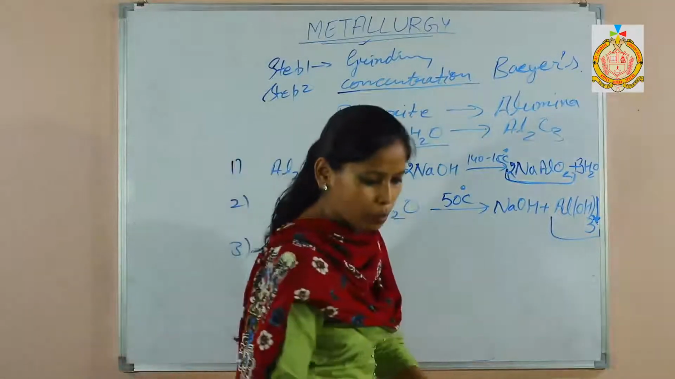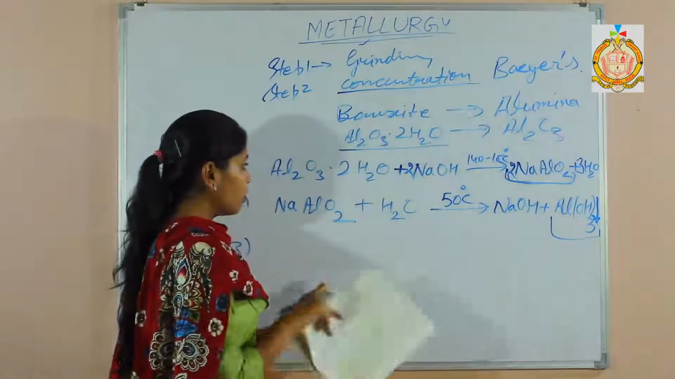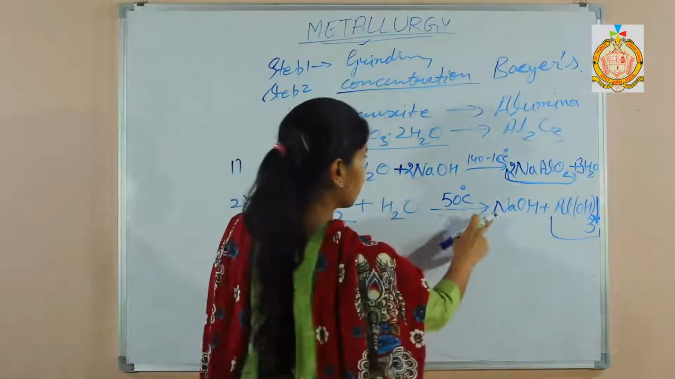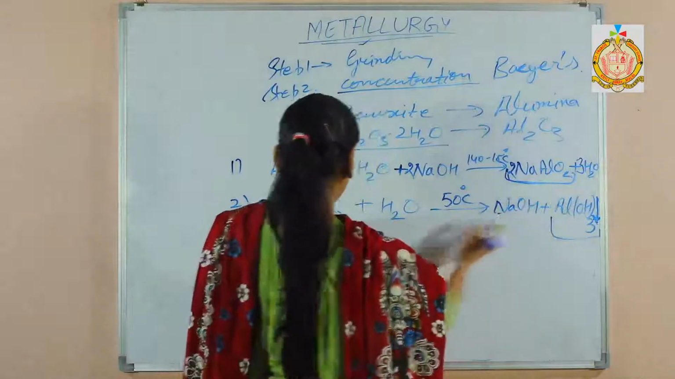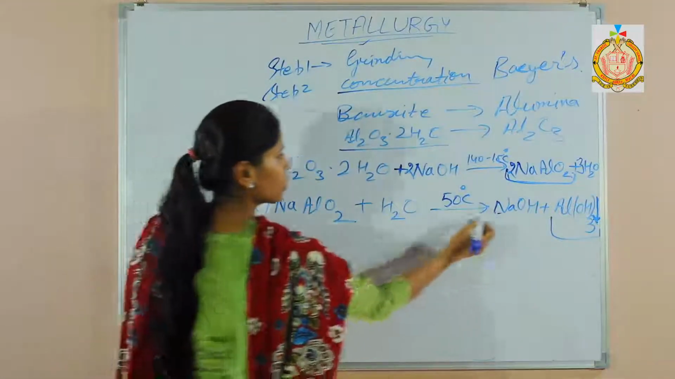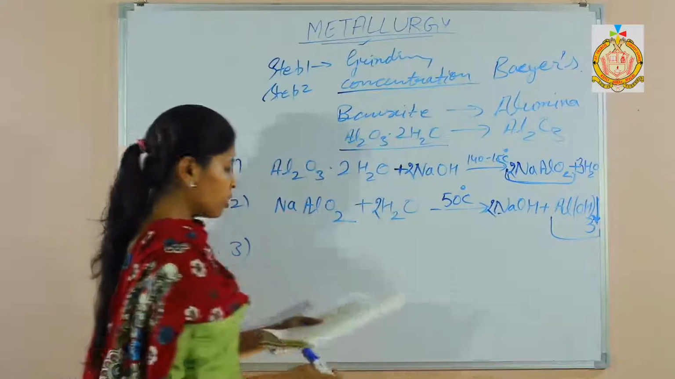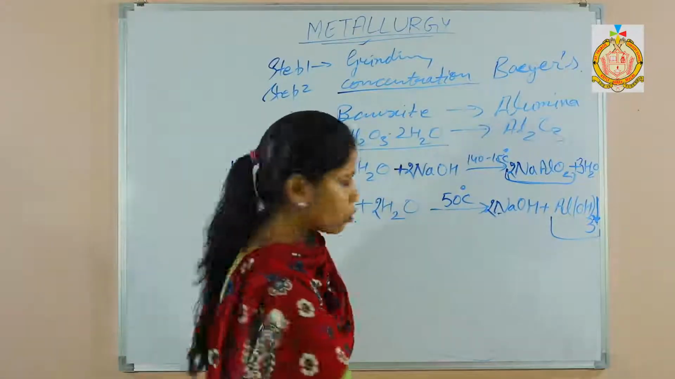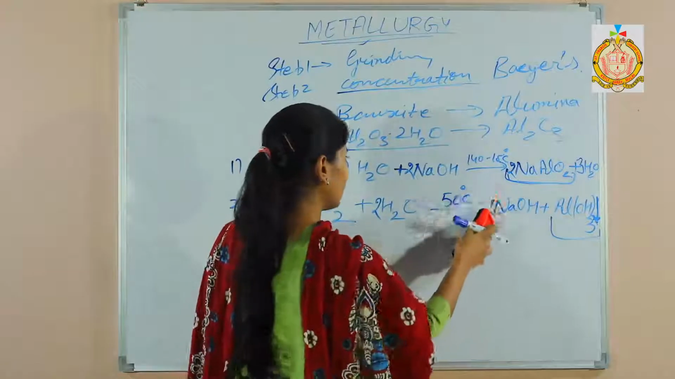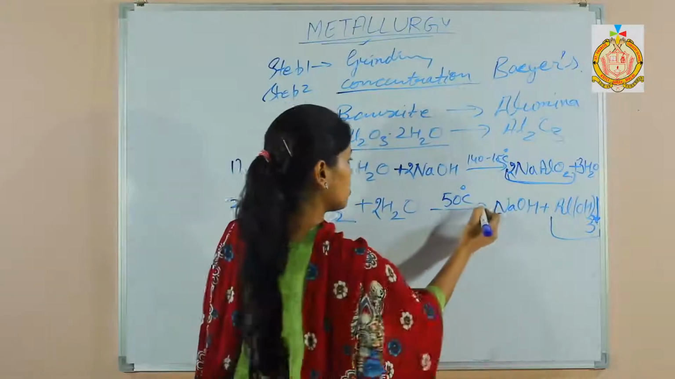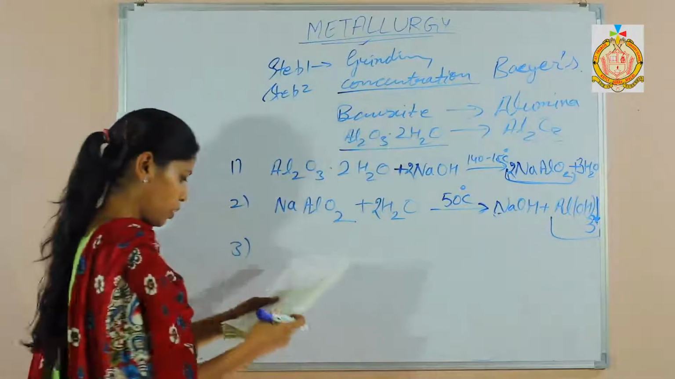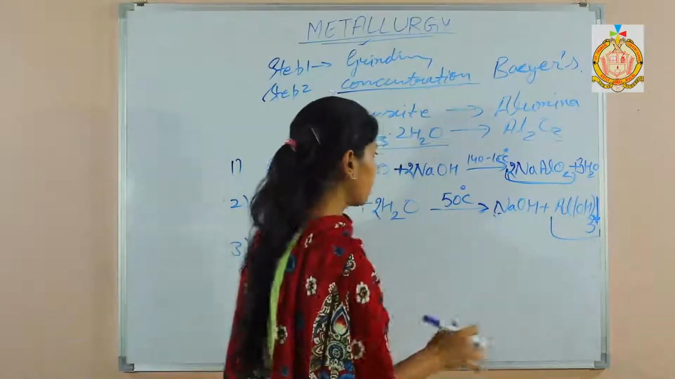Again, balancing is important. Do the balancing. Here sodium is 1, oxygen, when we put 2 here, 2 here, sodium is 1 only, then aluminium, and afterwards it is balanced now.